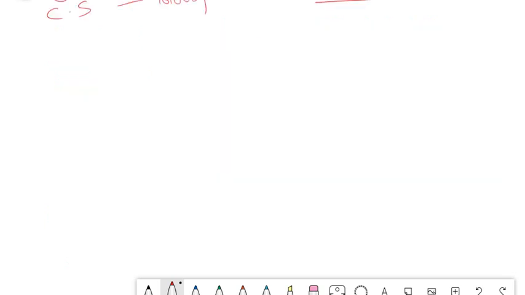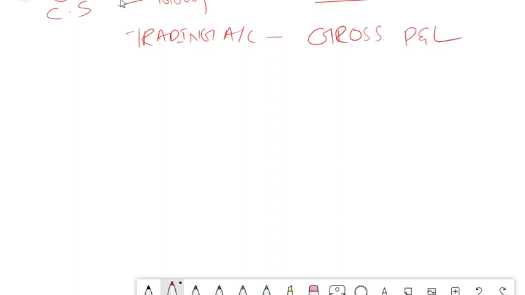So you should understand that trading account is something which represents your gross profit or loss. That means it is not the net. The profit here in trading account goes to your P&L account, and then all the admin expenses are deducted, and then comes your net profit. So trading account gives you the gross profit and loss, not the net profit and loss. Okay, this is first thing you should remember.